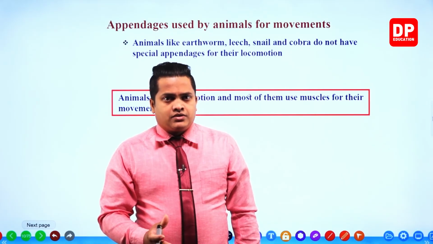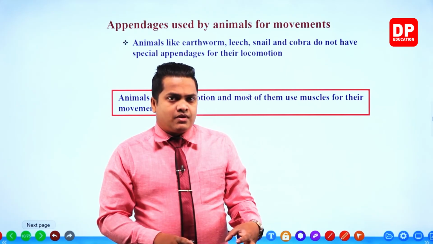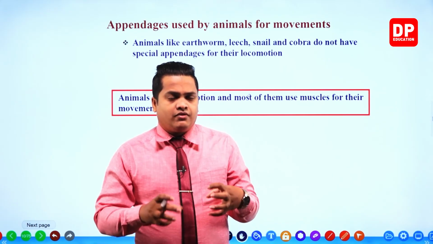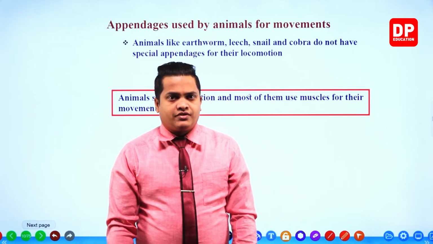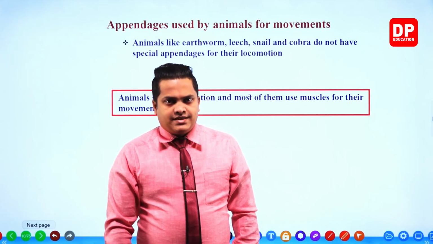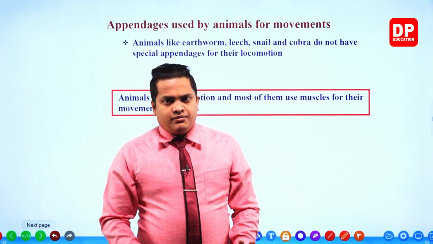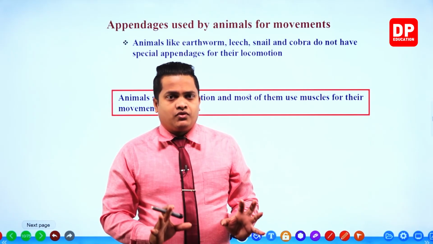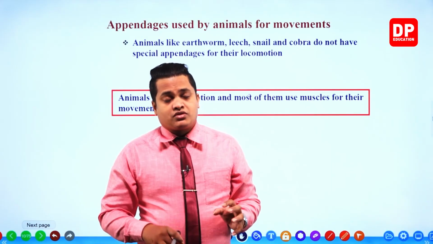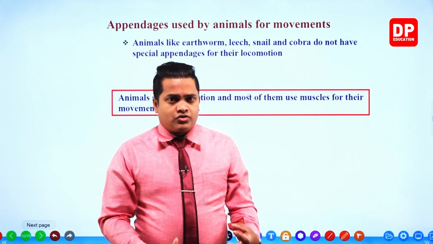So we have mainly focused on the locomotive structures and the ways of showing movements within this chapter. Finally, we discussed that muscle movements are the ones which are helpful for most of the animals for their locomotion process.